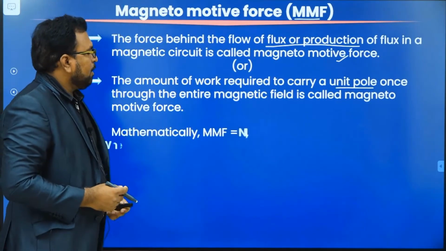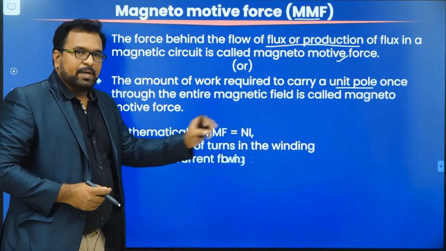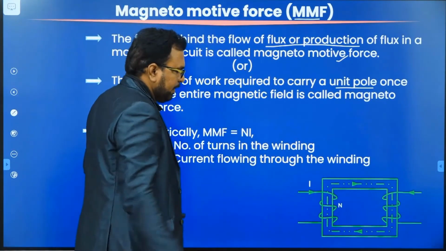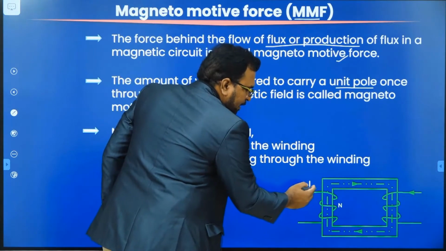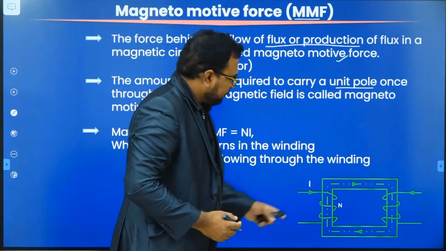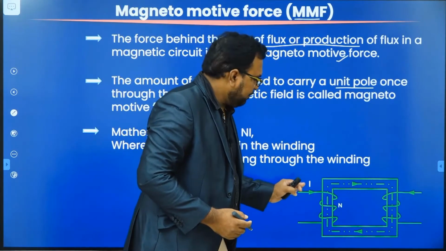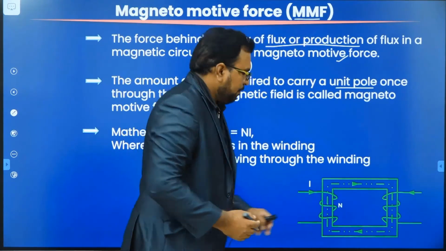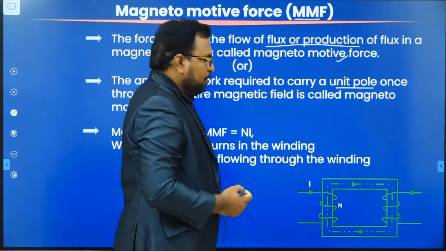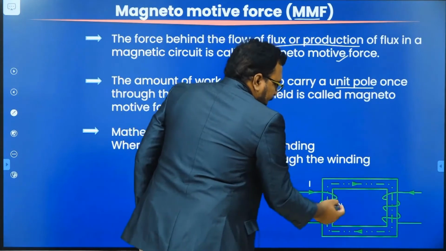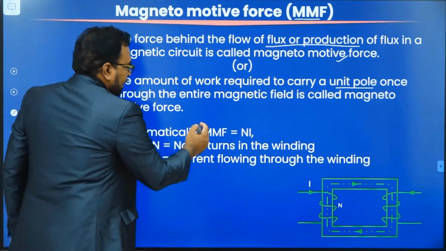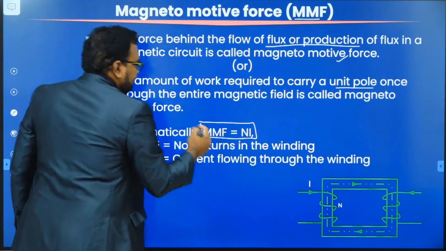Mathematically, we can express MMF as N into I. Because in the circuit diagram, when you pass a current I, this current will flow through the total turns in the coil. How many turns have I considered here? N turns. That means the current will flow through all the N turns. Then a magnetic flux will be set up. That flux will flow through the magnetic circuit. So that magnetic flux will depend upon the current and turns. That's why mathematically we represent MMF as N into I.